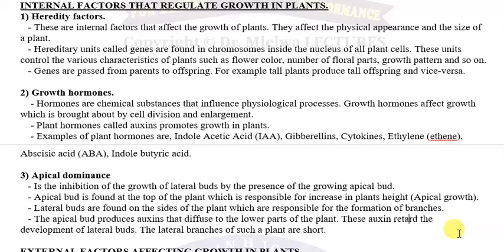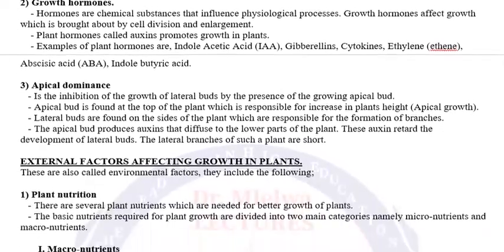So you have seen the internal structures affecting the growth in plants. Tunazo tatu. Kuna hereditary factor, tuna growth hormone, na tuna apical dominance. Now let's move to the external factors affecting the growth in plants.